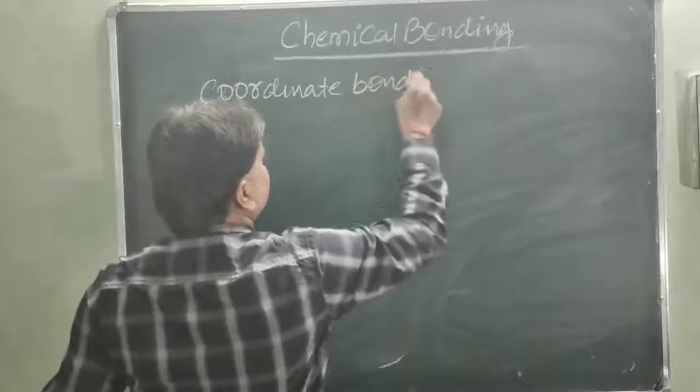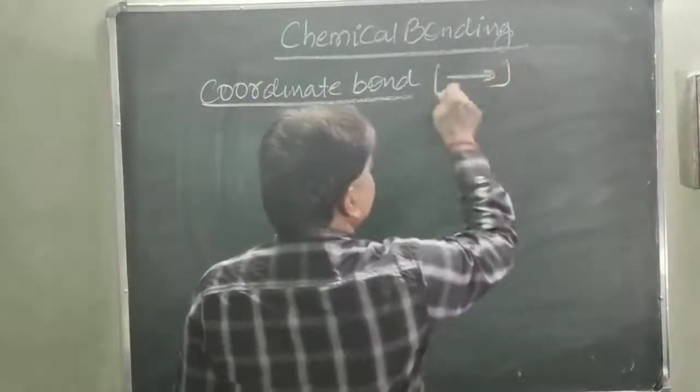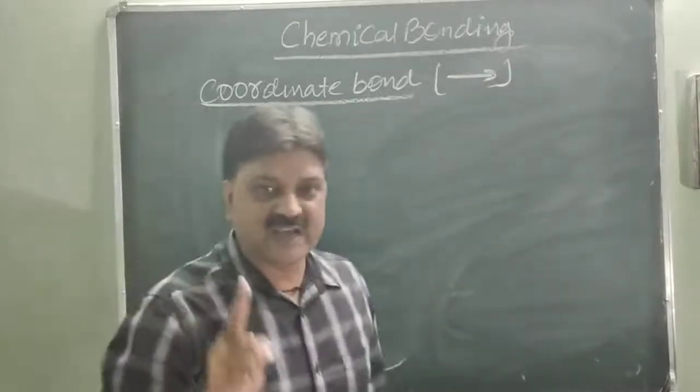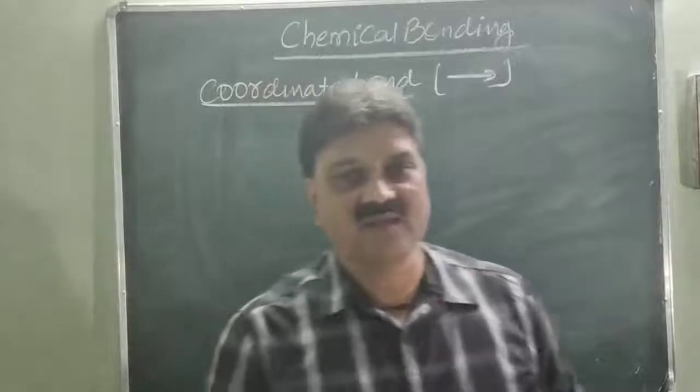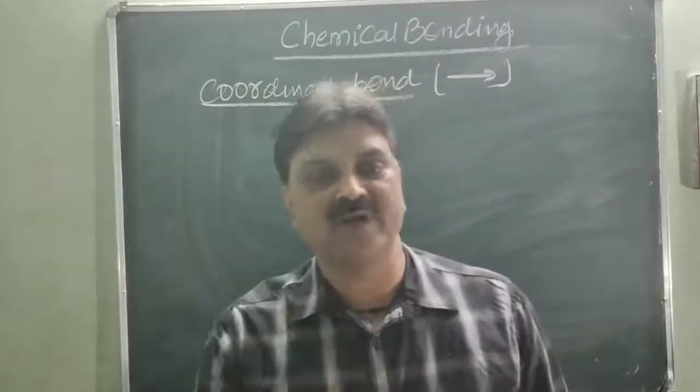Coordinate bond. It is shown by an arrow in this way, and it is also a special type of covalent bond. What is the coordinate bond? Coordinate bond is a special type of covalent bond.